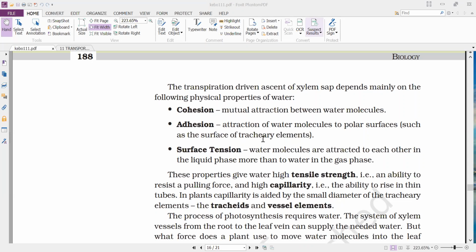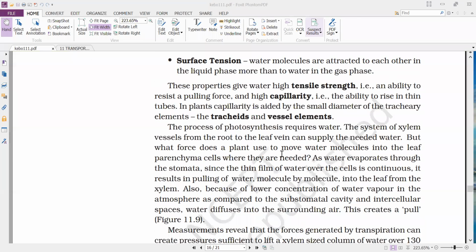At the same time, it helps in raising the water molecule up to a certain height because of the capillarity. Next, in plants, capillarity is aided by the small diameter of tracheary elements, that is the tracheids and vessel elements. Why is this capillarity maintained? Because the tracheids and vessels are like capillary tubes with a small diameter, they act as small tubular structures and help in the rise of the water column.